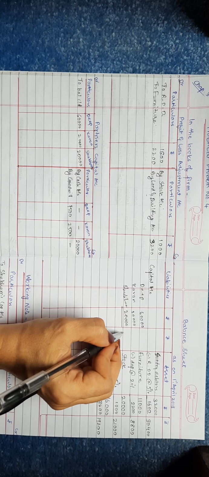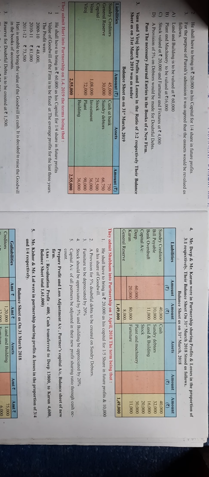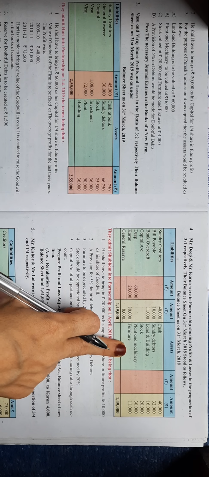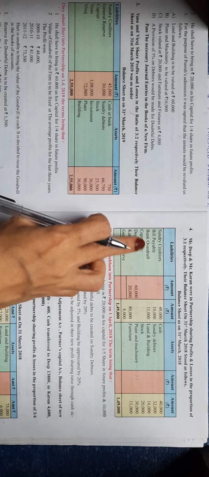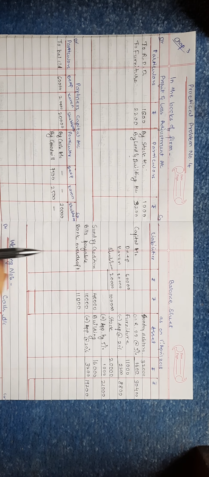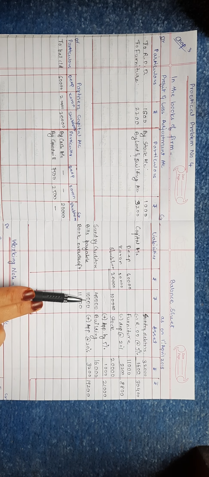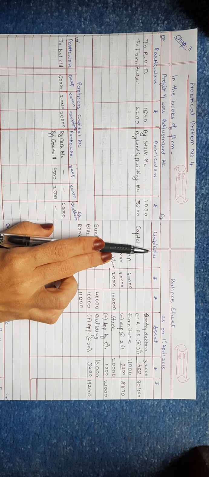Take the total in the outer column, it was 1 lakh. Now the adjustments are over. We'll transfer the remaining items. Sundry creditors, bills payable and bank overdraft will be transferred to the liability side only. So sundry creditors 40,000, bills payable 10,000, and bank overdraft 11,000.